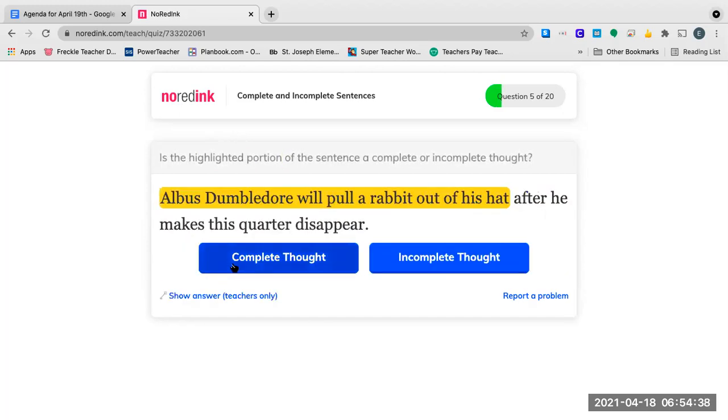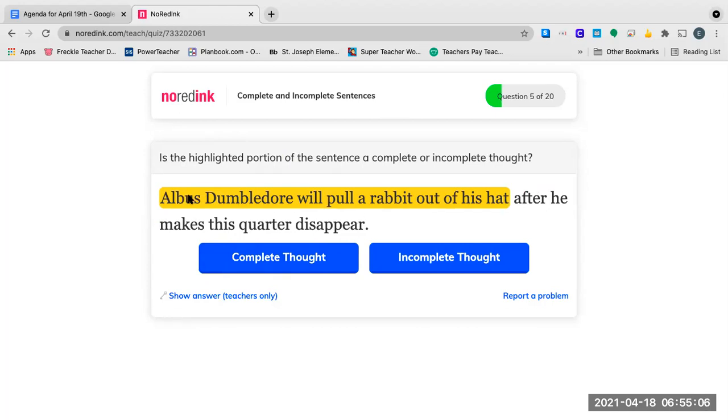Okay, now it's going to ask me if this is a complete thought or an incomplete thought. Is the highlighted portion of this sentence a complete or incomplete thought? Albus Dumbledore will pull a rabbit out of his hat.